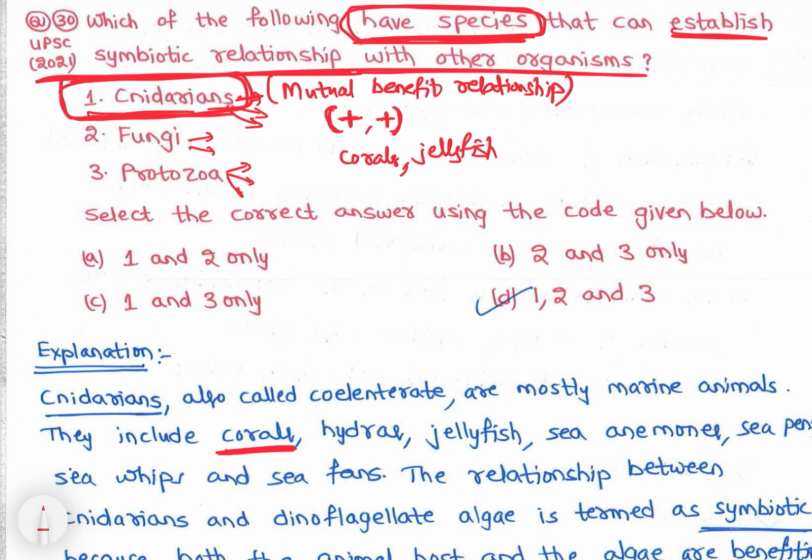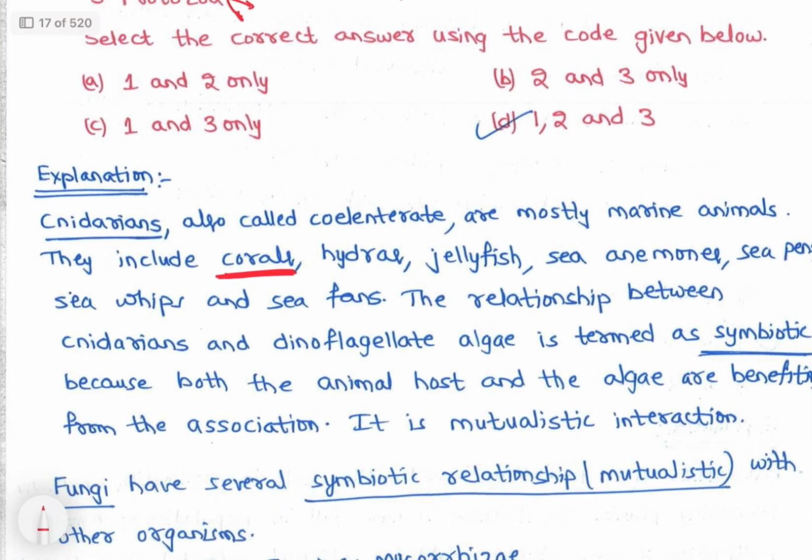So cnidarians, first let's discuss cnidarians. See, cnidarians, also called coelenterates, right, are mostly marine animals.